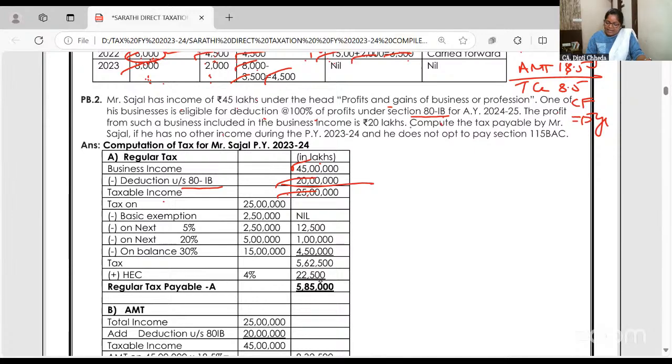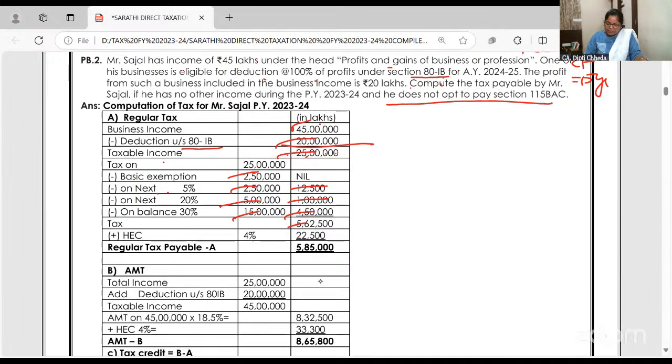Now calculate the tax on 25 lakhs as if he does not opt for 115 BAC. So 0 to 2,50,000 nil. Next, 2,50,000 to 5 lakh pay 5%, 5 lakh to 10 lakh 20%, and above 10 lakhs to 25 lakhs, that's on 15 lakhs. So what's your regular tax? 5,62,500. Add surcharge. Surcharge is not there because the total income is not exceeding 50 lakhs. So add 4% cess, this is your regular tax.